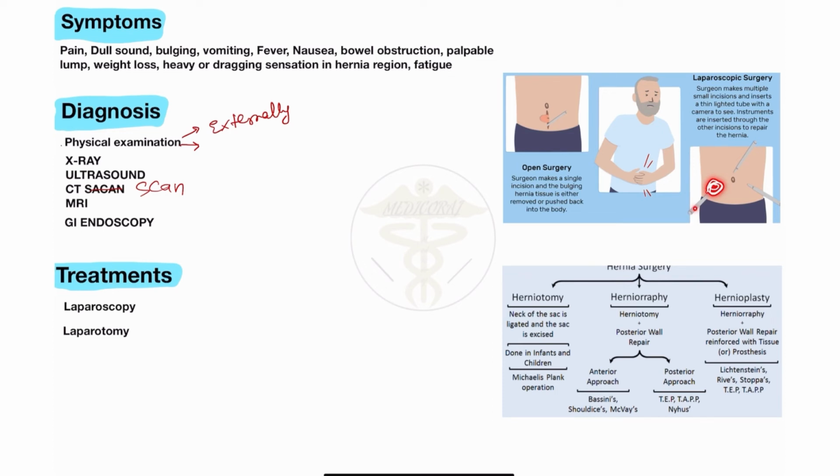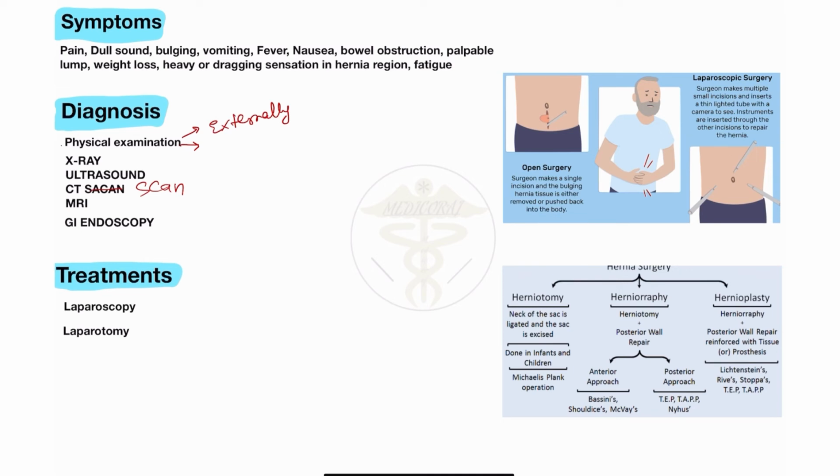When we put the camera through one region, we make incisions in other regions to remove and repair the hernia. So different incisions are made in laparoscopic surgery, one for inserting the camera and others for repairing. This is called laparoscopic surgery, and open surgery is also called laparotomic surgery.